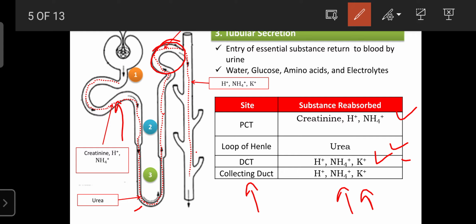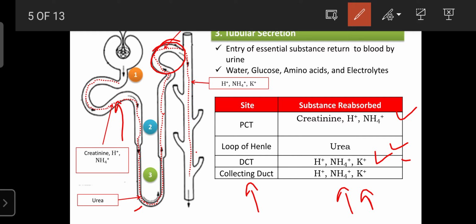So that's why tubular secretion is helpful for the entry of substances from the blood into the urine. They are not filtered by the glomerular apparatus. It is especially for creatinine, certain urea, hippuric acid, and certain enzymes. So they are secreted into the urine, and then they are excreted from the body.